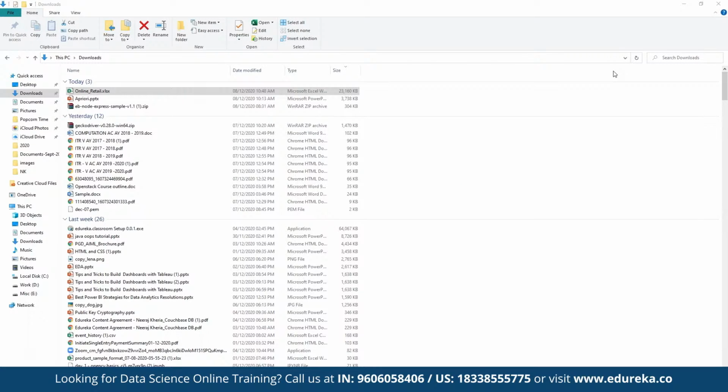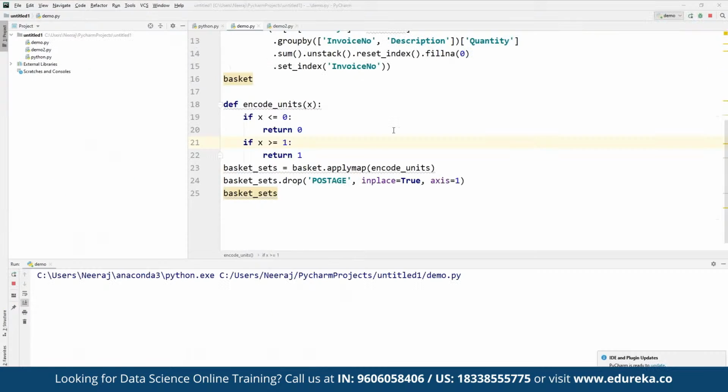So after we are done with that part, next we have to work on removing all the zeros. So basically there are a lot of zeros in the data, but we also need to make sure that any positive values are converted to a 1, and anything less than 0 is also set to 0. So for that, we are going to make use of this, and here we are going to go ahead and perform the encoding as well. So here we can define encode units.